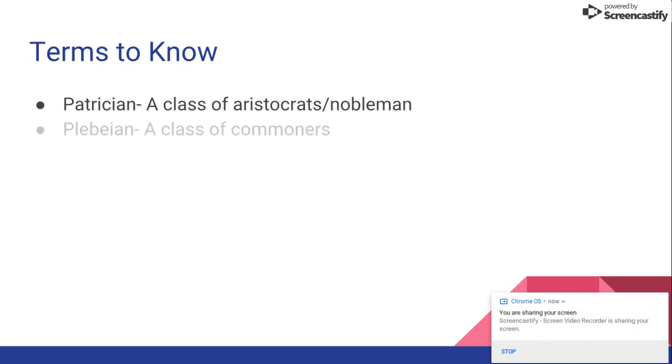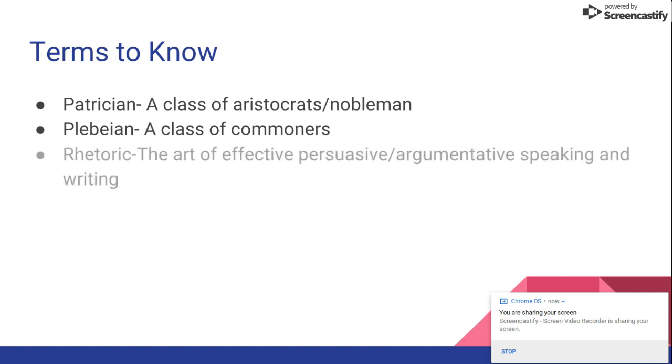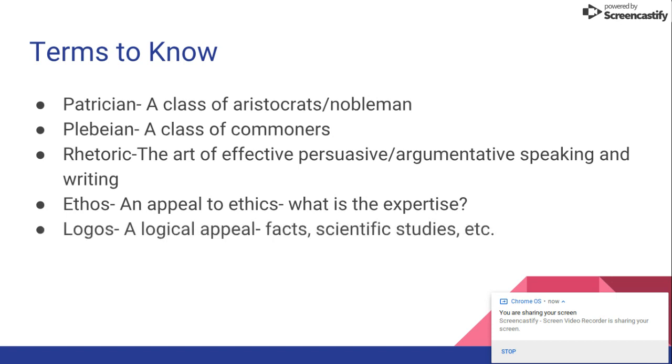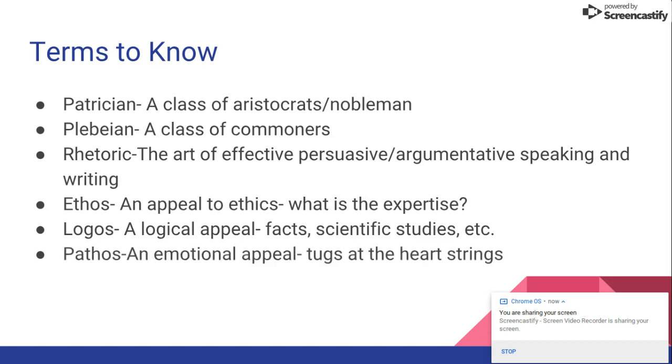So there are some terms that you need to know. A patrician is a class of aristocrats and noblemen. A plebeian is a class of commoners. Rhetoric is the art of persuasive and argumentative speaking and writing. Ethos is an appeal to ethics. Essentially, what is the speaker or writer's expertise, or which experts has that person consulted? Logos is a logical appeal. Facts, scientific studies, things of that nature. And pathos is an emotional appeal where they try and tug at the heartstrings.